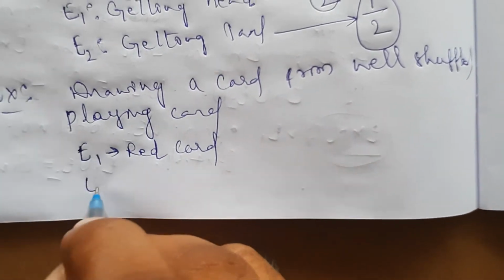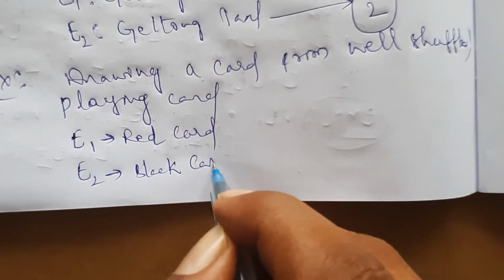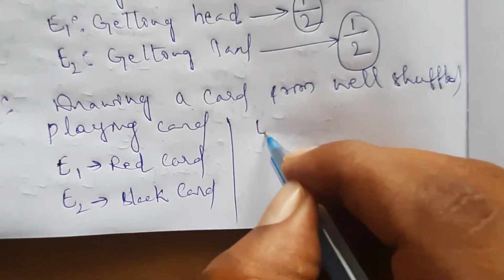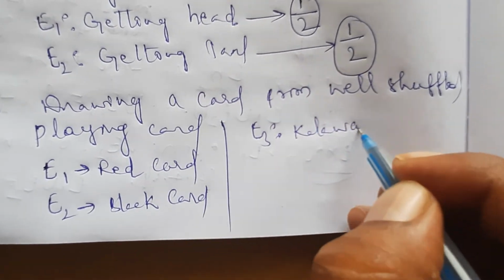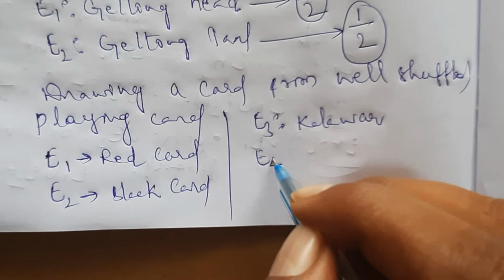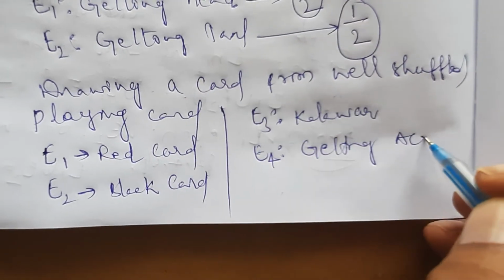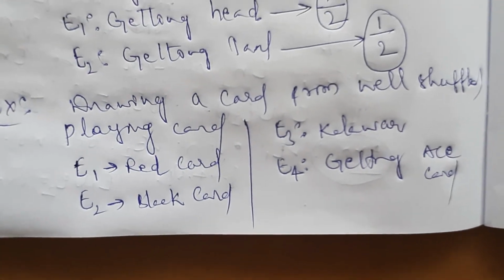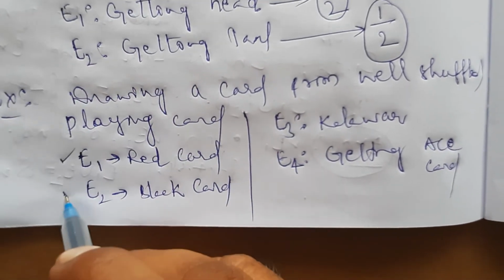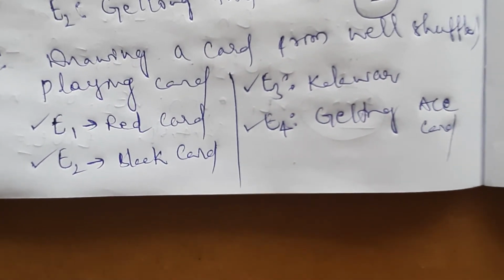E2, getting a black colored card. Next E3 I can take as the club color card. E4, getting an ace card, like this they have given. Now tell me, are E1, E2, E3, E4 equally likely or not?